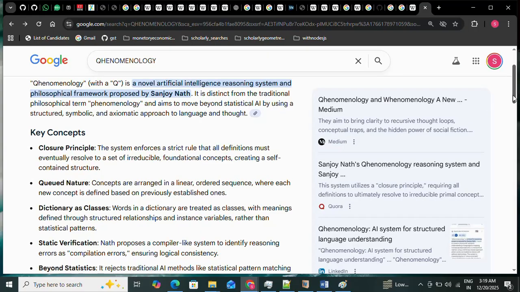This is the reason why Q is replacing P, because P is phenomenology, which is promoting subjectivity. Q is cuteness, Q is quantification, the fundamental shift from personification to quantification. So it is phenomenology. Now, the dictionary as classes: the words in a dictionary are treated as classes, with the meanings defined through structured relationships and instance variables rather than statistical patterns.